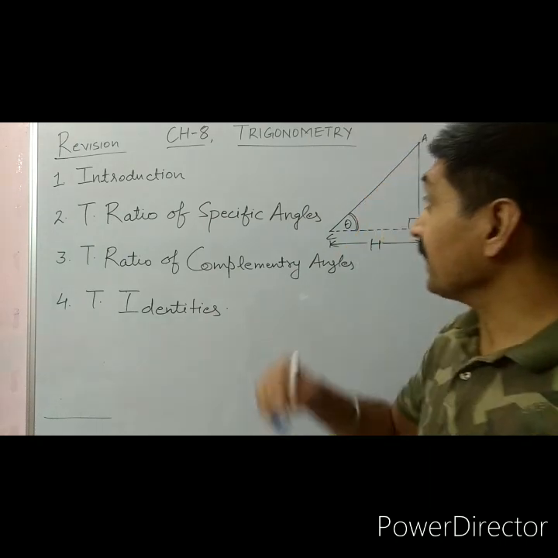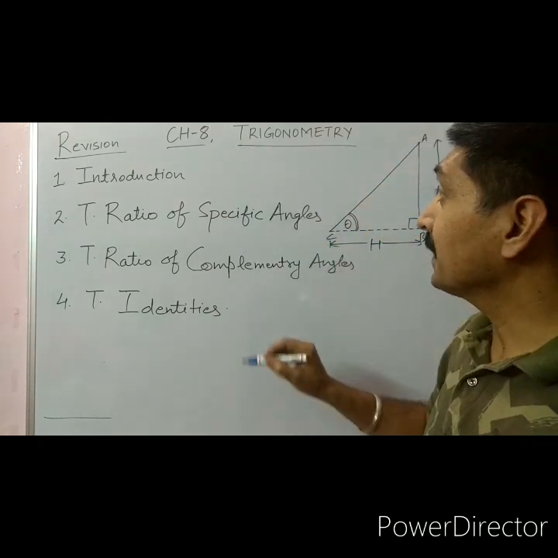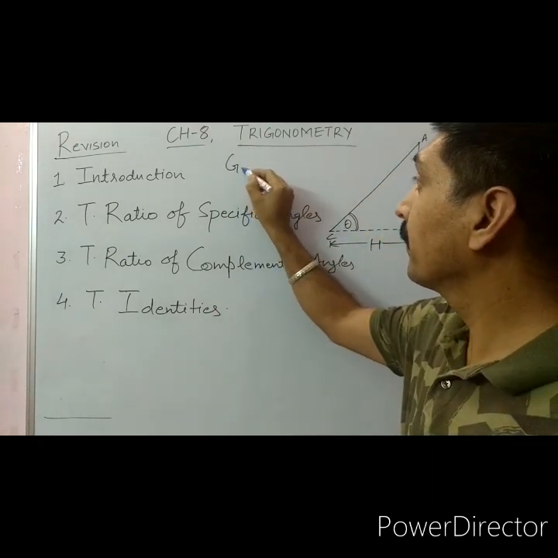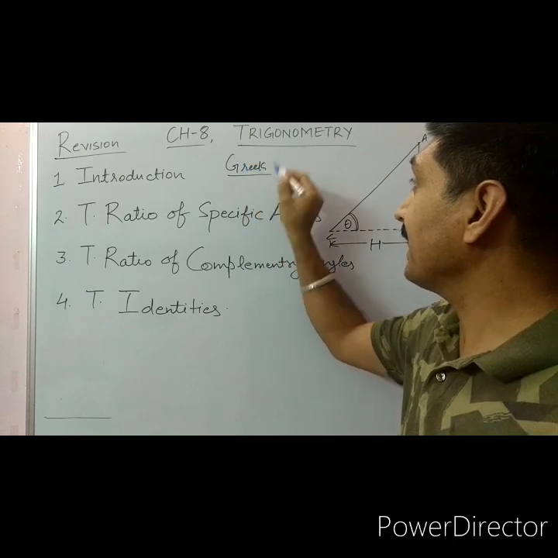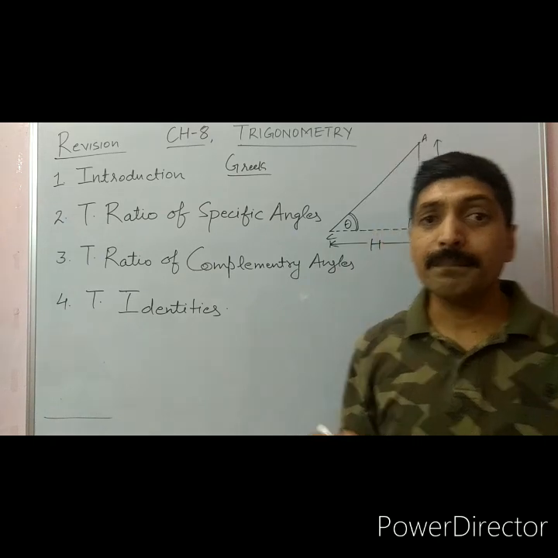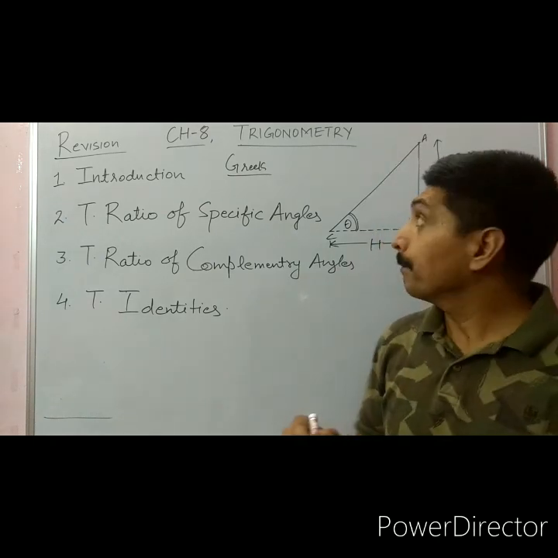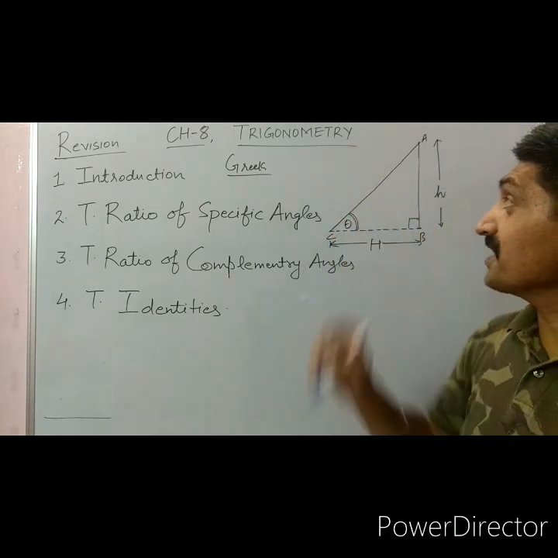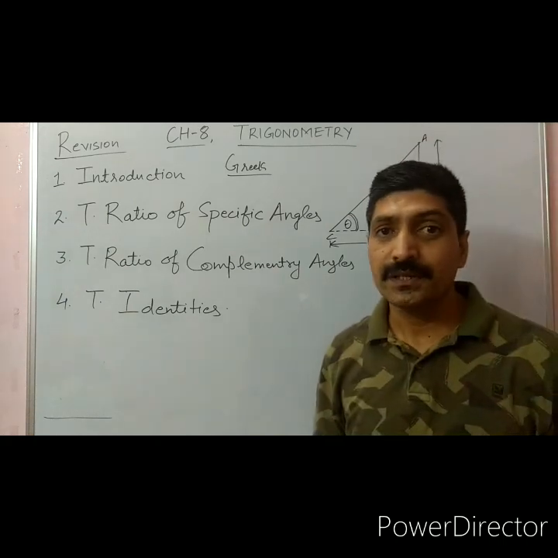The trigonometry is derived from the Greek word. Tri means three, gon means sides, and metron means the measure.